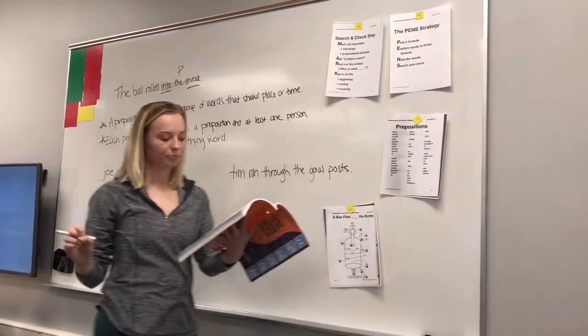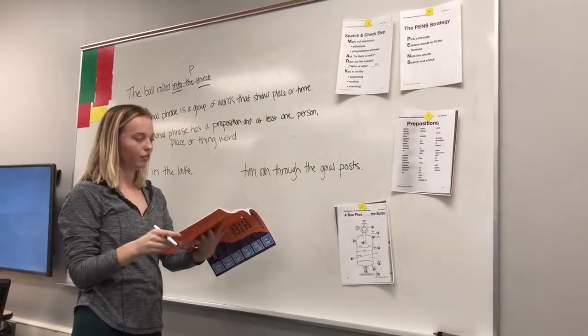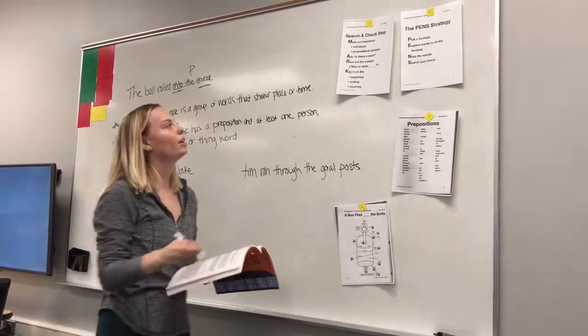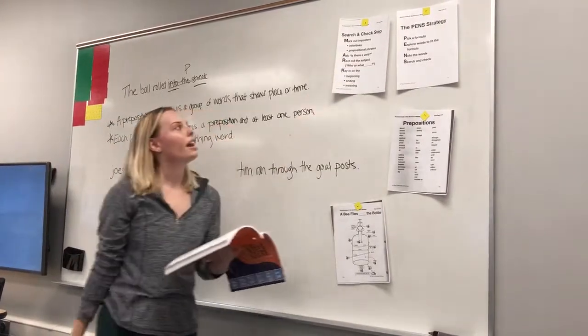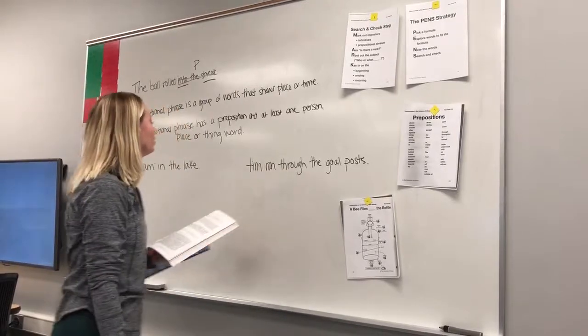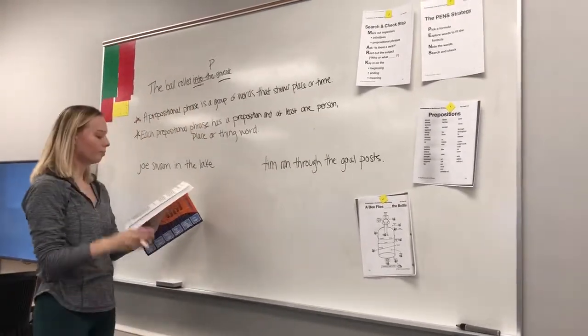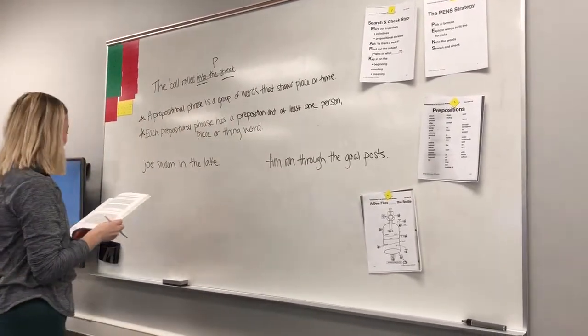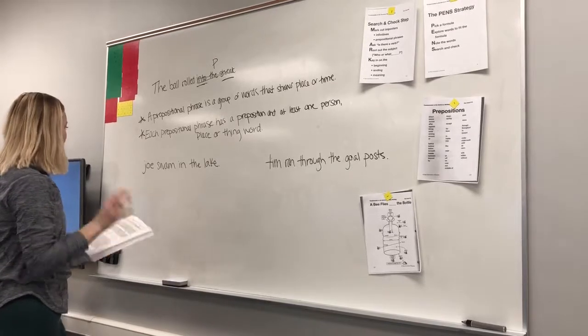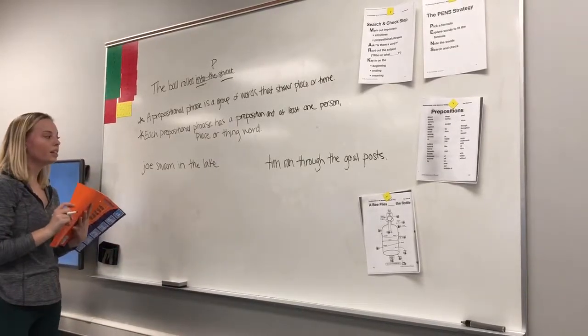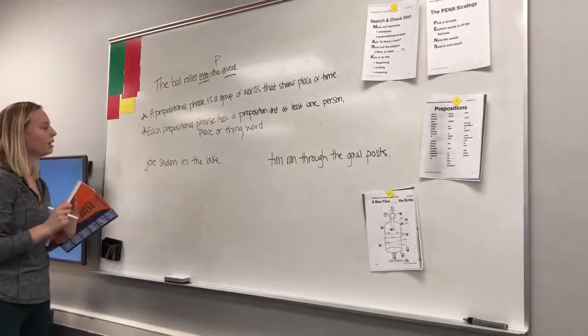Mark out the imposters. Yes, I need to look for imposters, and the first thing I'm going to look for is infinitives. And to look for my imposters, I have to look for the word to. I don't see any to's in this sentence, so that means that there are no infinitives, but that doesn't necessarily mean that there are no prepositional phrases.